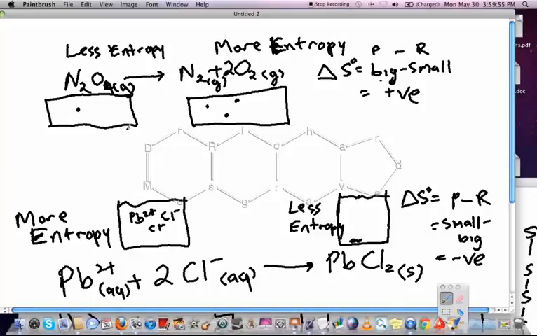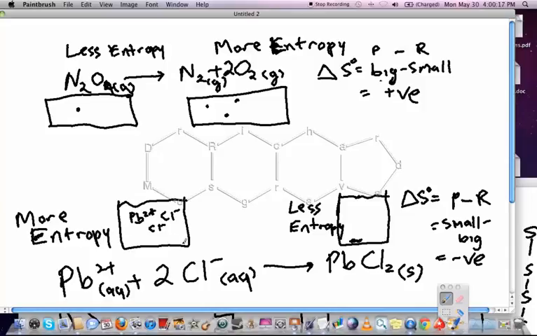Alright, so what that means is if we were to measure the delta S, it's always products minus reactants. We'll have a big value minus a small value, so the delta S will be positive. So when there's more entropy on the product side than the reactant side, the delta S will be positive. That's a very important point.